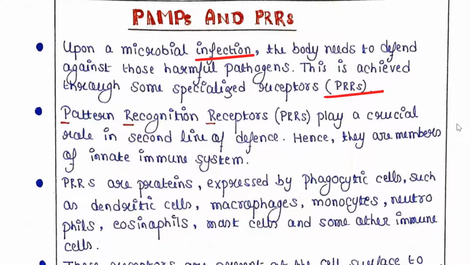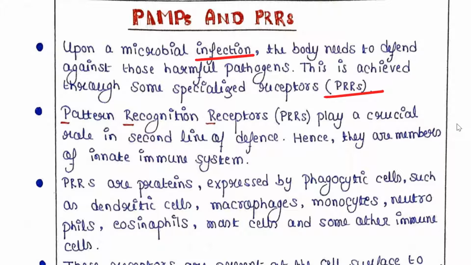These are receptors that are required during the defense against the pathogens, and they are called pattern recognition receptors.